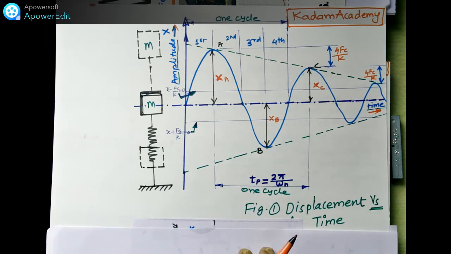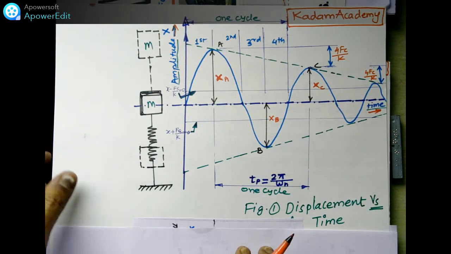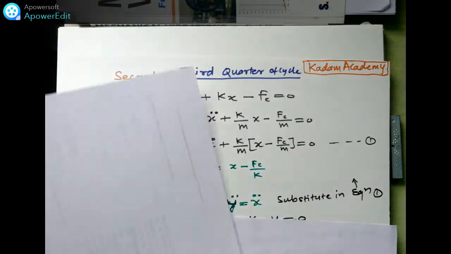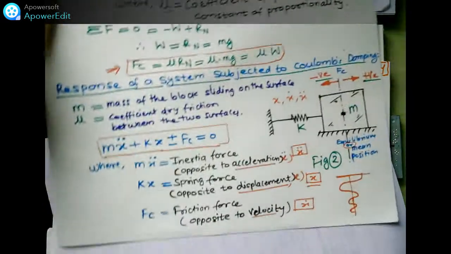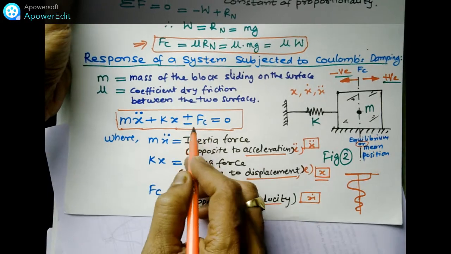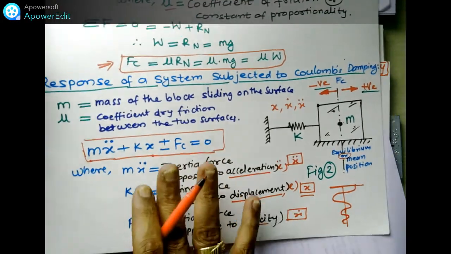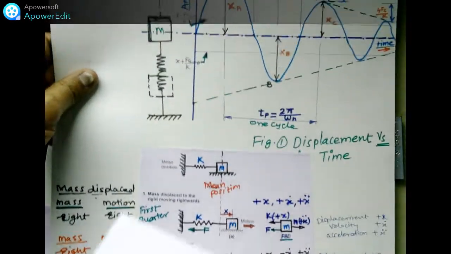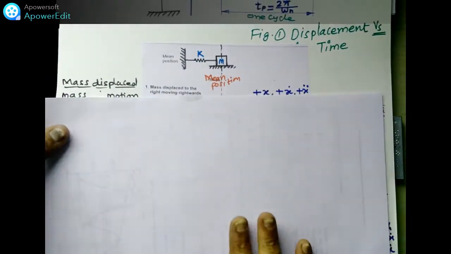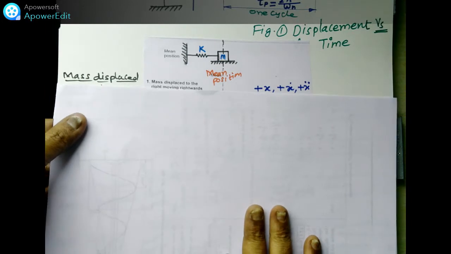What we have to do is derive the equation we have written here: m x double dot plus kx plus or minus Fc is equal to 0, following the friction force. We will consider the four cases one by one.